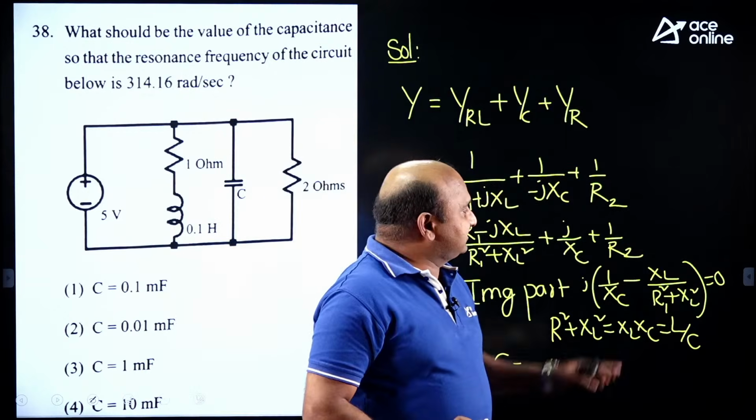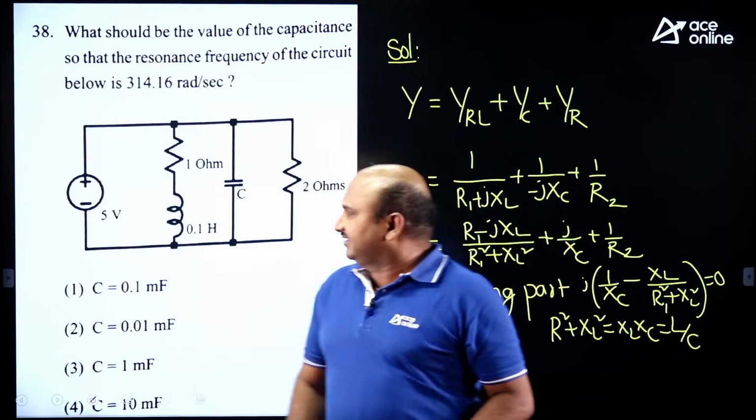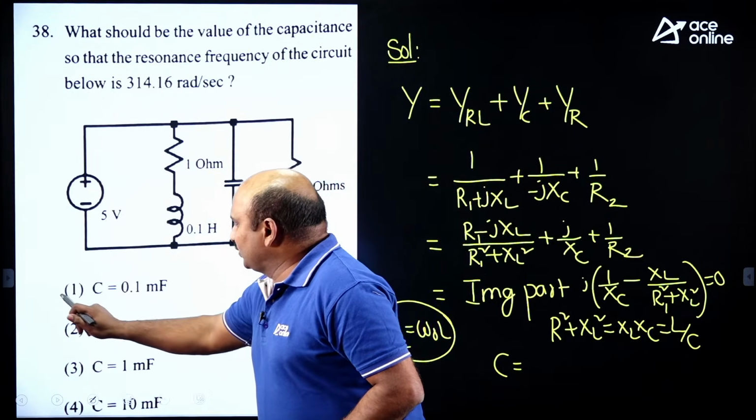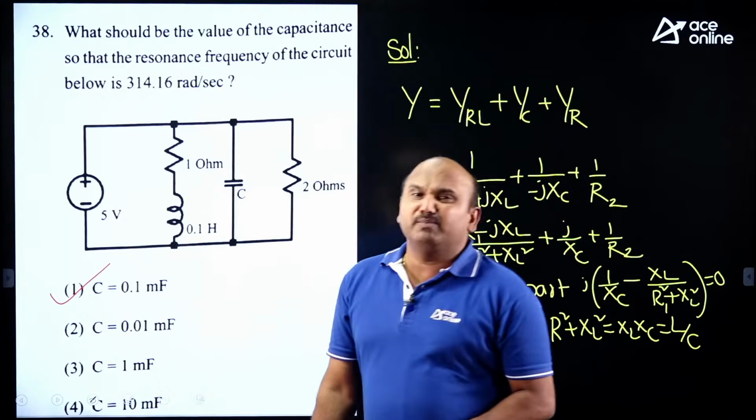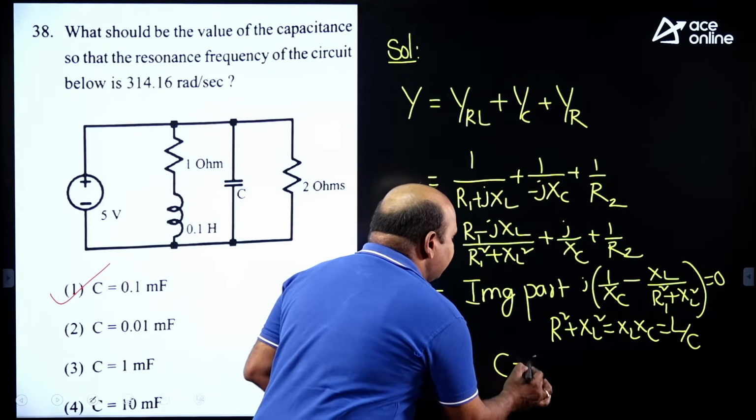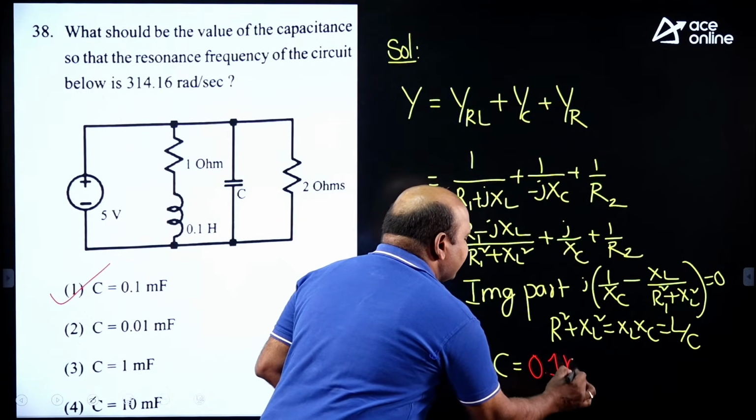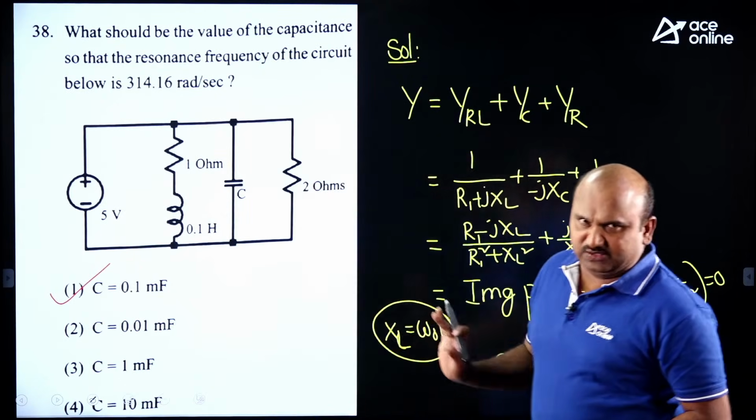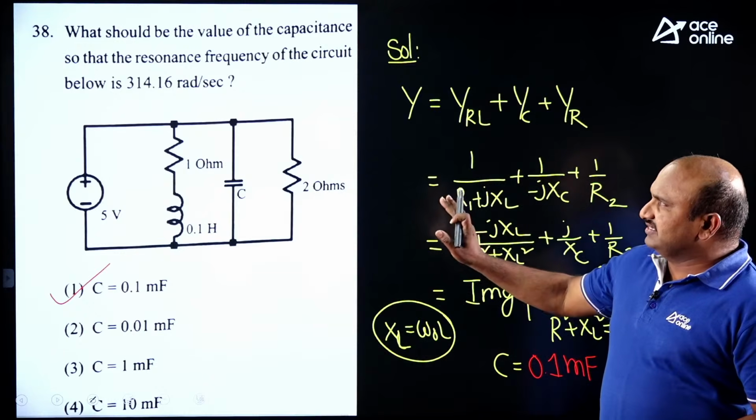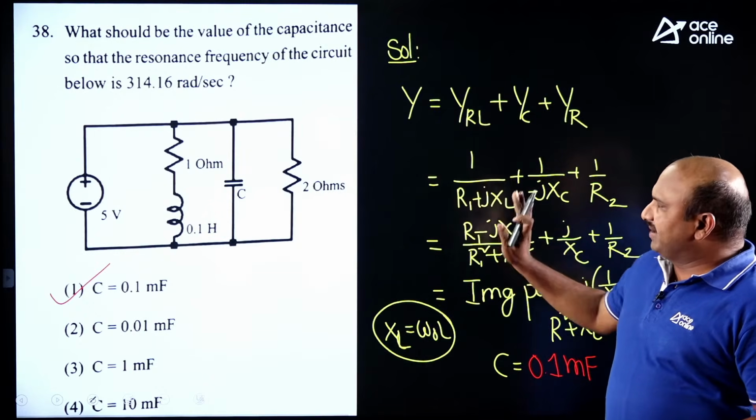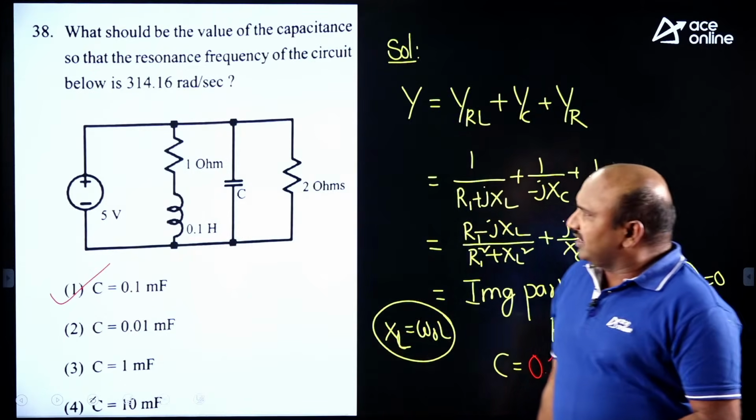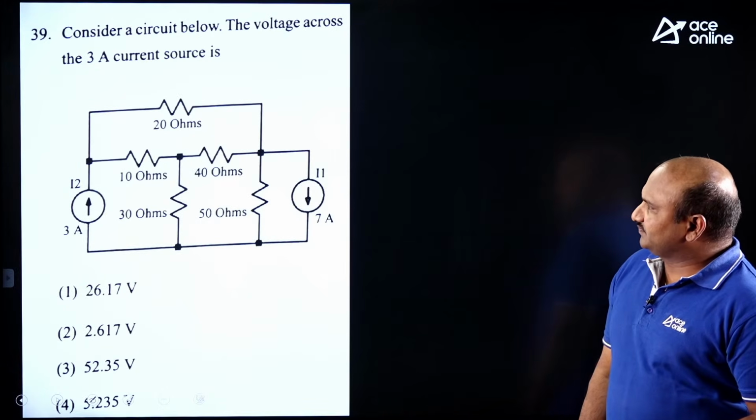If you do this exercise, definitely you will get the value of the capacitor, C, 0.1 millifarad. C value 0.1 millifarad you will get, right? Do the calculation, definitely you will get it. Here the final is resonant frequency is given, imaginary part is equal to 0, you will get the capacitance value. Let me consider the next one.